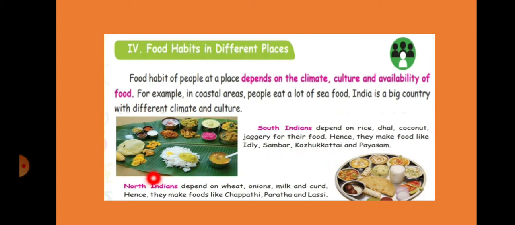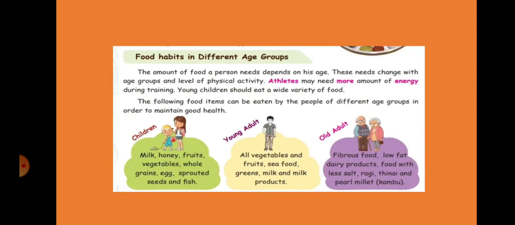North Indians, meaning the people living in Delhi and all, depend on wheat, onions, milk and curd. Hence they make foods like chapati, paratha and lassi. So different places will have different food habits.